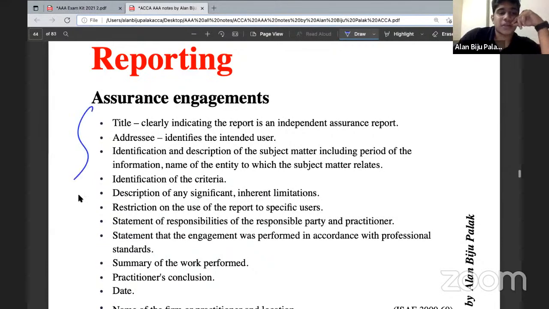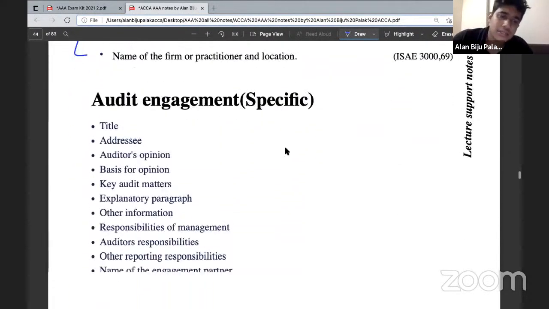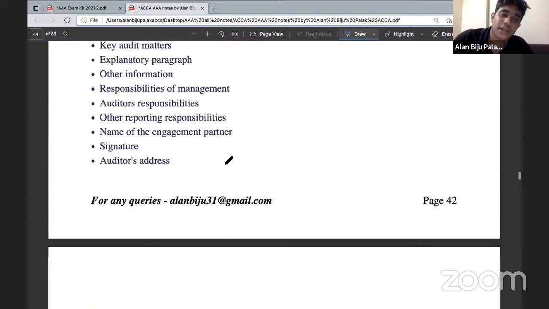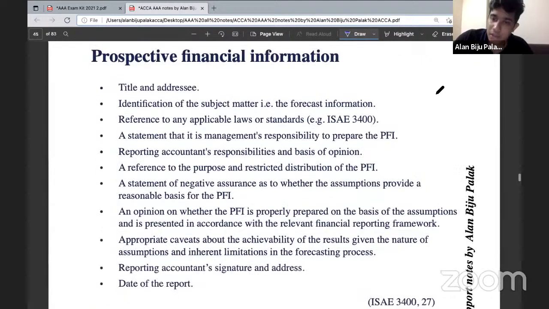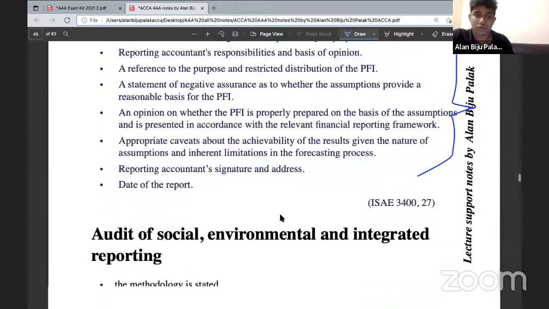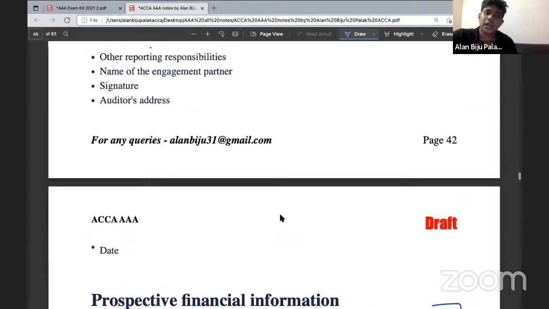This is a specific reporting format for the assurance engagement. These are very rarely tested. This is the reporting format for an audit engagement. This is very significantly and very frequently tested. Then another important area is the reporting format of PFI. This is a very important point because the PFI's reporting format is asked as a direct question in your exam. In addition to that, the PFI's reporting procedures are also asked as part of your critical appraisal questions. So it's very important. Other than that, there are some other reporting formats as well.